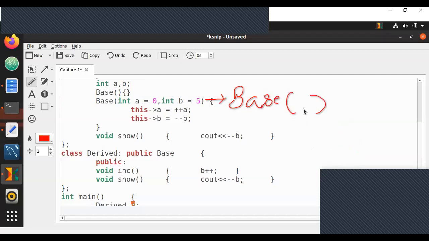Can I do this in short? Can we make it like this, base class constructor, whatever we have, written without any statements? Will it still do the same work? My question to you guys, will it still do the same work?